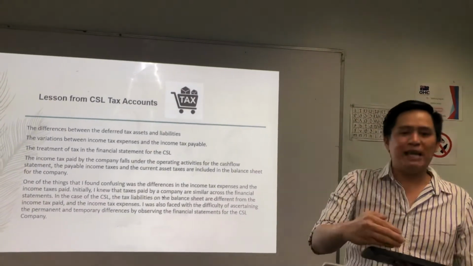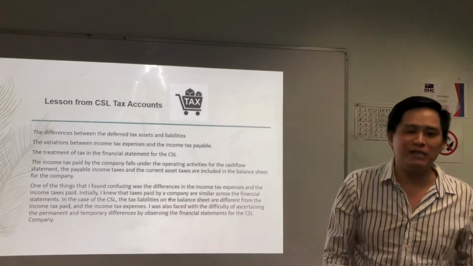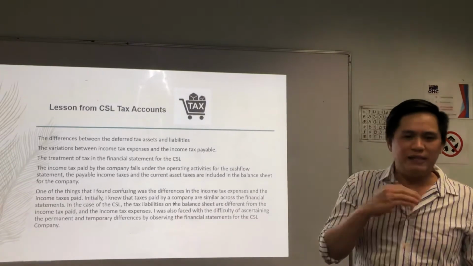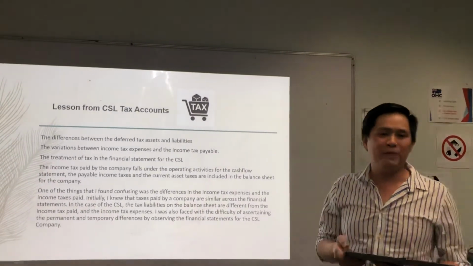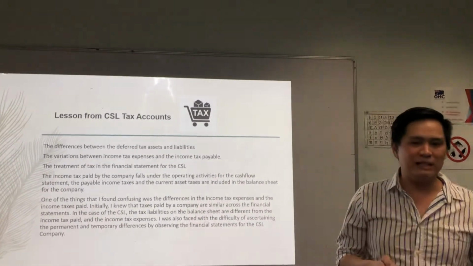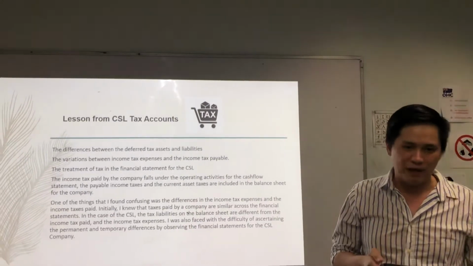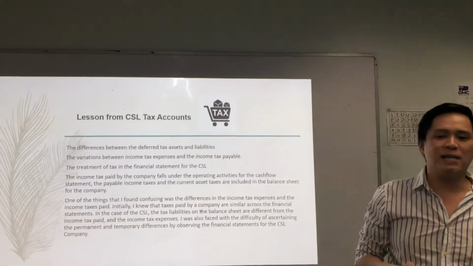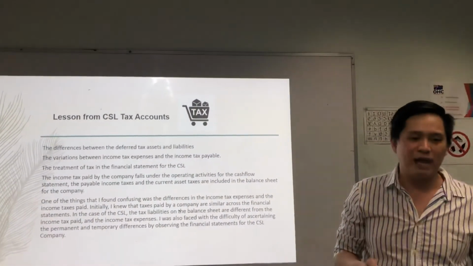The treatment of tax in the financial statement for CSL Limited: the income tax paid by the company falls under the operating activity in the cash flow statement. The payments of income tax and current tax assets are included in the balance sheet for the company.